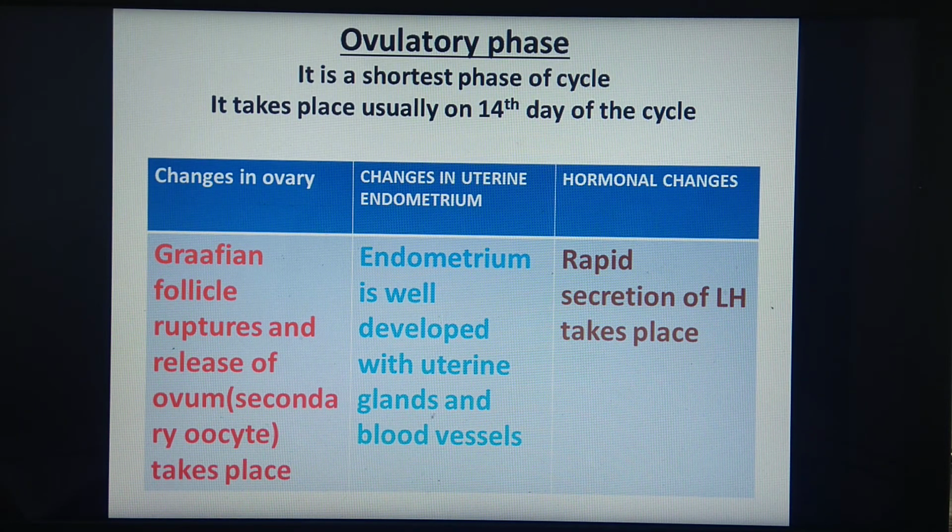Inside the ovary, there is rupturing of Graafian follicle and it results in release of ovum. In what stage? In secondary oocyte stage. What are the changes in uterine endometrium? This endometrium is well developed with uterine glands and blood vessels. And in hormonal changes, there is rapid secretion of LH. We will see diagrammatically.